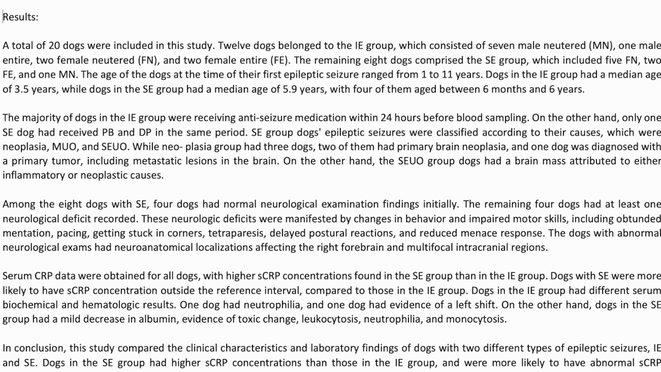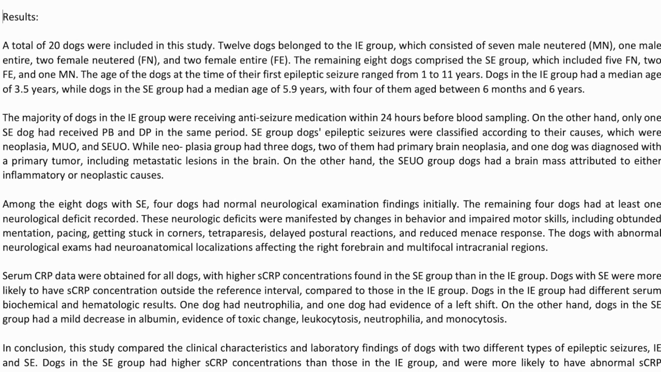The dogs with abnormal neurological exams had neuroanatomical localizations affecting the right forebrain and multifocal intracranial regions. Serum CRP data were obtained for all dogs, with higher SCRP concentrations found in the SE group than in the IE group. Dogs with SE were more likely to have SCRP concentration outside the reference interval, compared to those in the IE group.